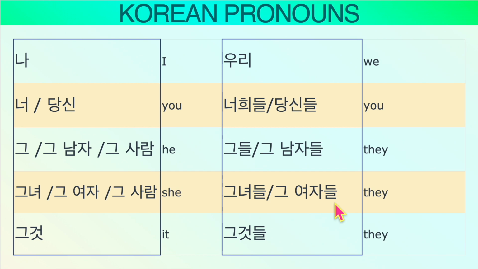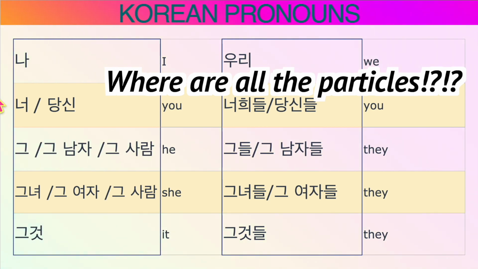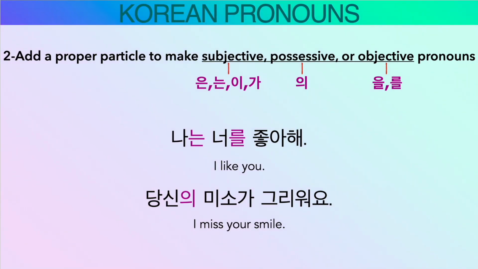The men, the women. Now, you wonder, hey, where are all the particles? So here, we are supposed to put proper particles according to the element of it in a sentence. Number 2. Add a proper particle to make subjective, possessive, or objective pronouns. So as you see, these are the troublemakers, right? It is never easy to understand how to use these at first, but it'll sink in over time.